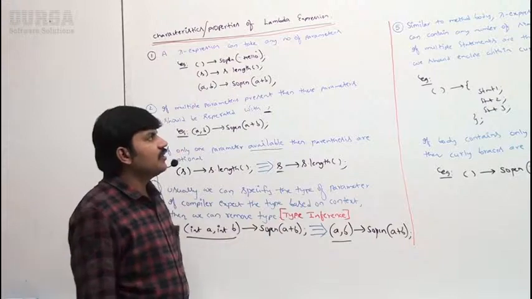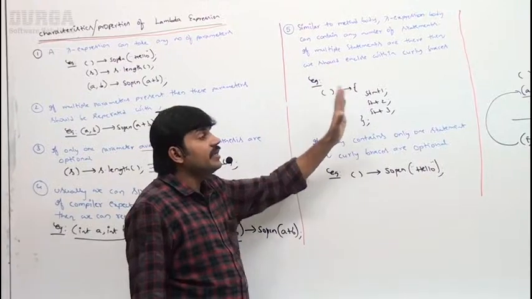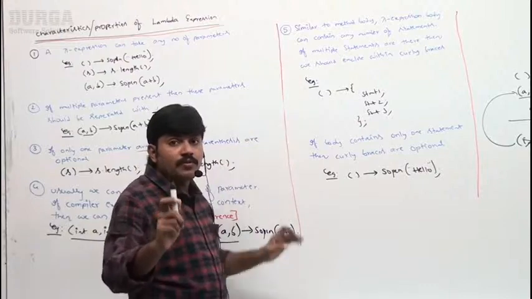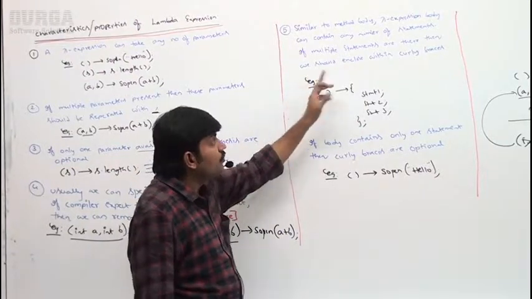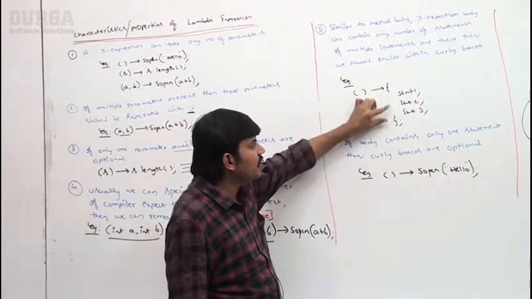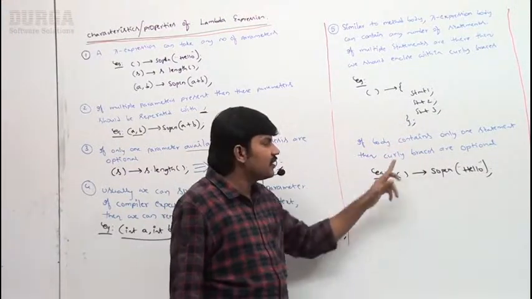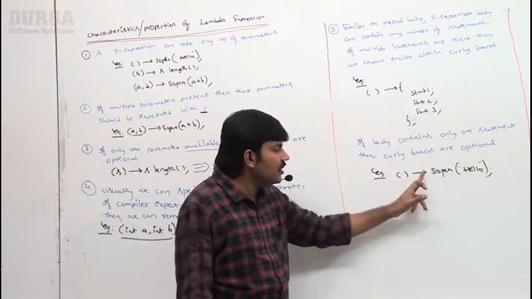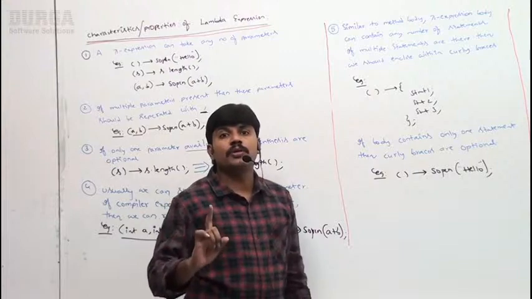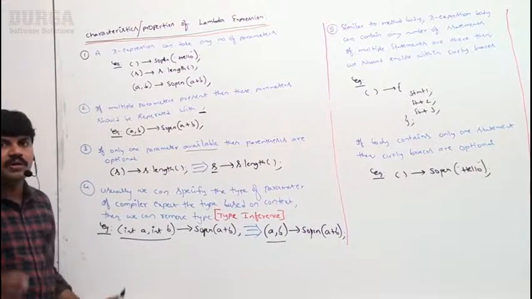Next, similar to a method body, a lambda expression body can contain any number of statements. If multiple statements are there, then we should enclose them within curly braces. Statements 1, 2, 3 within the curly braces we require to place. Next, if a body contains only one statement, then curly braces are optional. I am not taking any curly braces, just simply SOP of hello. You people should be aware of these various properties related to lambda expressions.